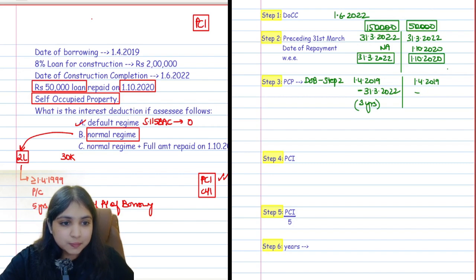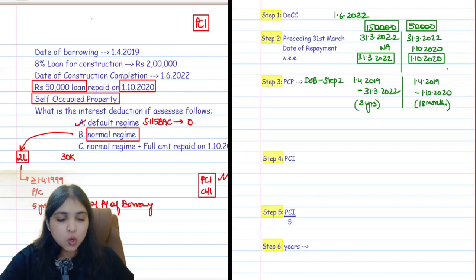It will end on the step 2 date, which is 1st October 2020. How long is this? The whole of 2019 plus 6 months in 2020. So this is going to be 18 months long, so 1.5 years you can say. So this is going to become your pre-construction period. For 1,50,000, the pre-construction period is 3 years.